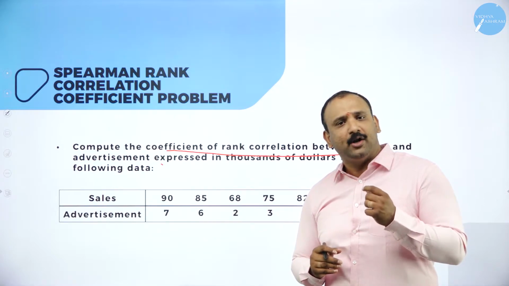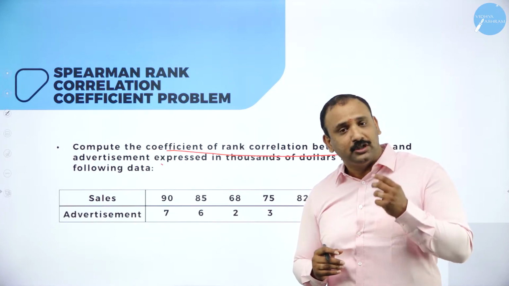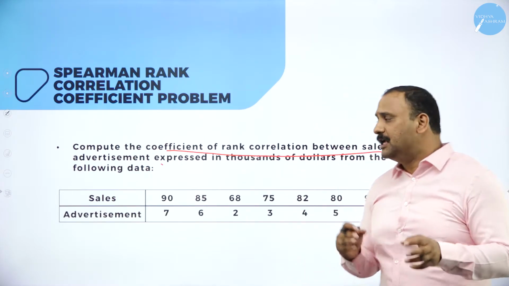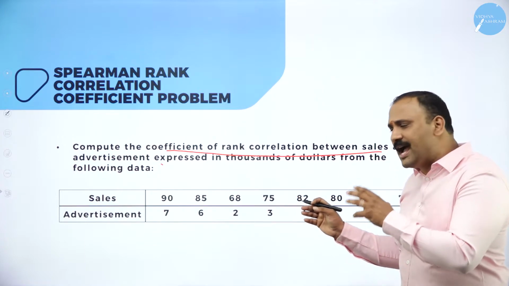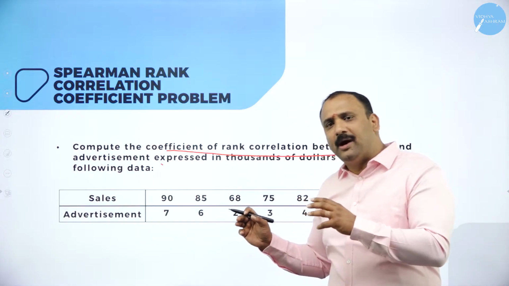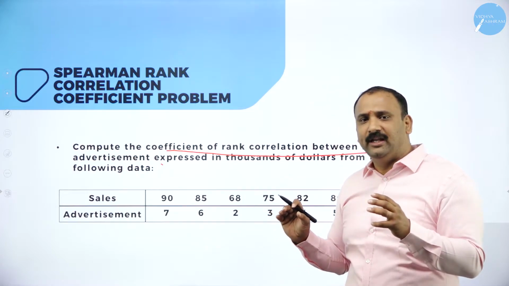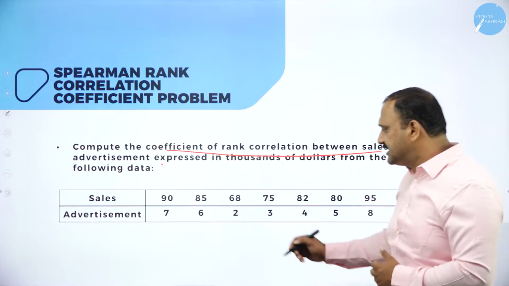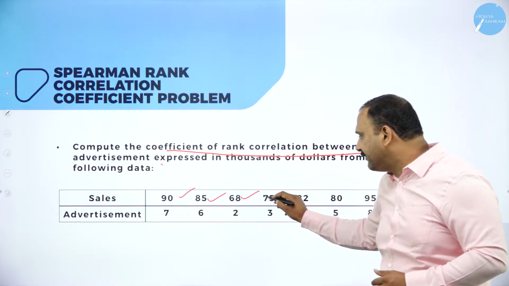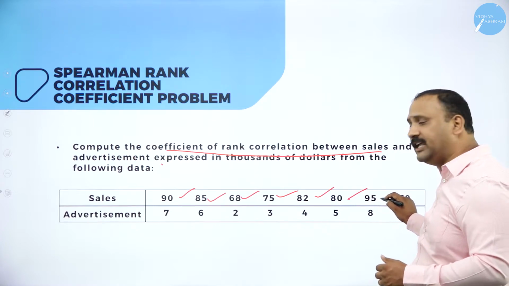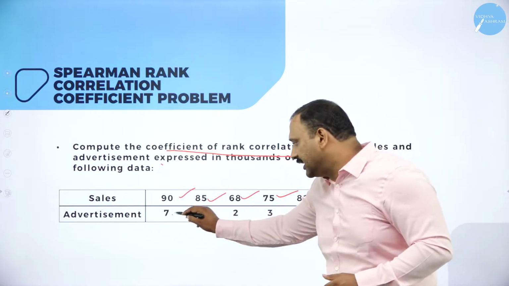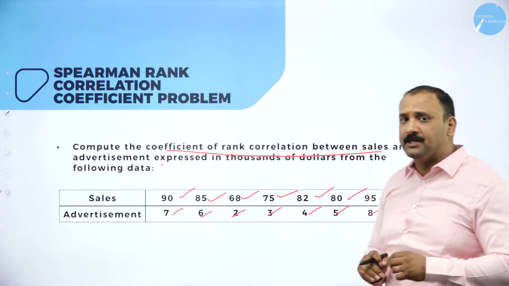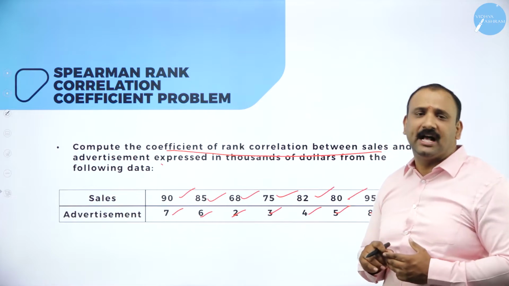Why? Because you are not just investing money, but you are also investing a lot of time and energy in order for the sales to pick up. So just using that concept, we have a problem here where we are going to understand the relationship between the sales and advertisement. So let's have a quick look into the problem. The sales figures are being given: 90, 85, 68, 75, 82, 80, 95 and 70. For the advertisement, 7, 6, 2, 3, 4, 5, 8 and 1. So you have the numbers with you that have been presented to you as the problem.